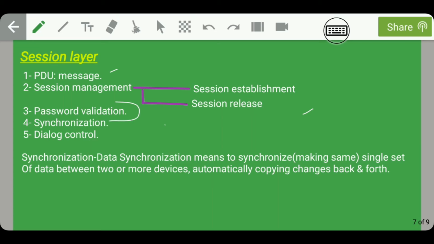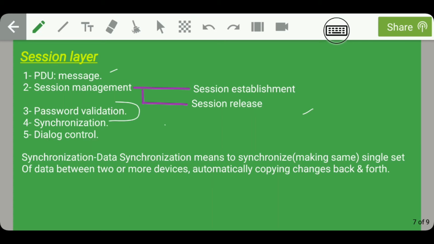Guys, moving on, the session layer is also responsible for synchronization. So what is this synchronization? Guys, data synchronization means to synchronize, that is, making the same single set of data available between two or more devices, automatically copying changes back and forth.